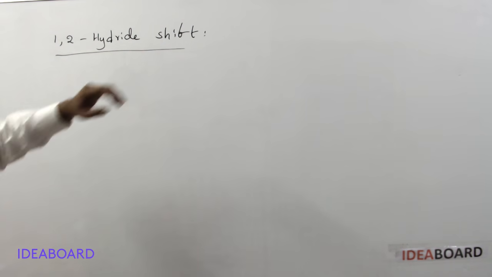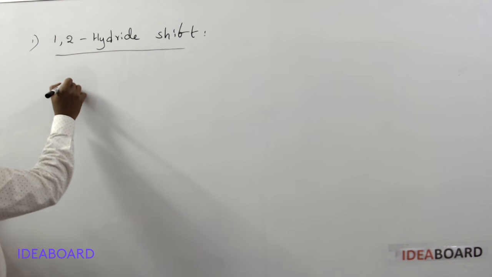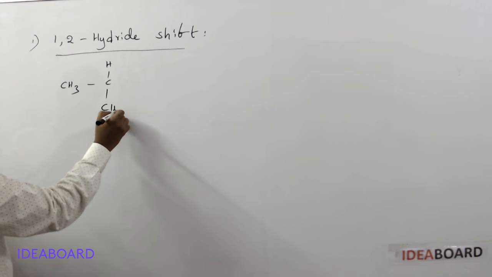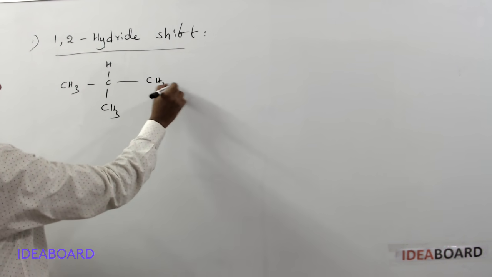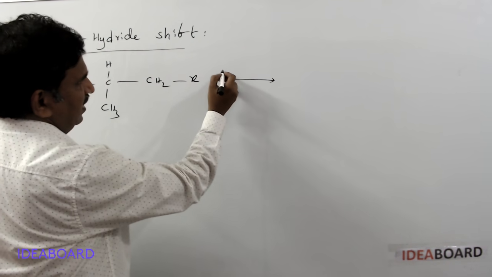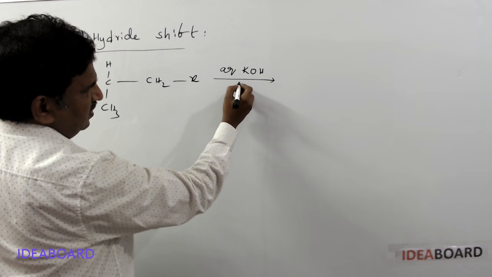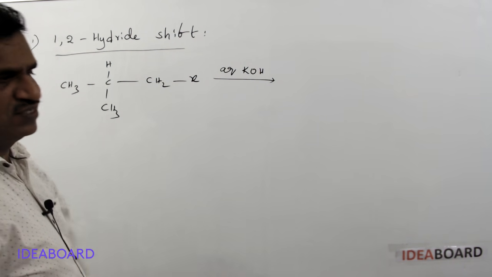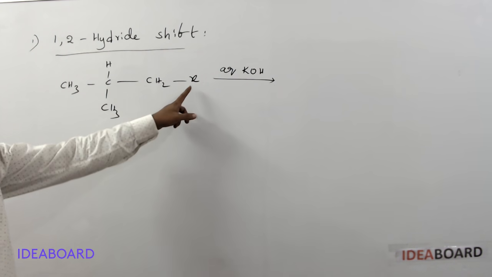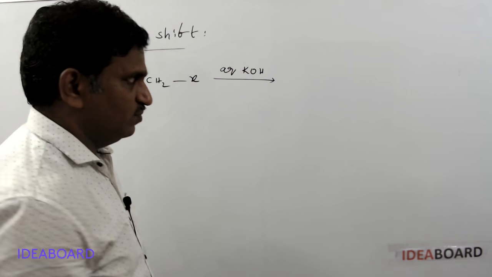The first type is the 1,2 hydride shift. How does the 1,2 hydride shift occur? For example, I am taking a molecule CH3, CH3, CH, CH2X. This is reacting with a nucleophile, aqueous KOH, for example as a reagent. KOH, the OH minus, acts as a nucleophile. And here the halogen is substituted by the OH group, so we can expect CH2OH to form as a product.